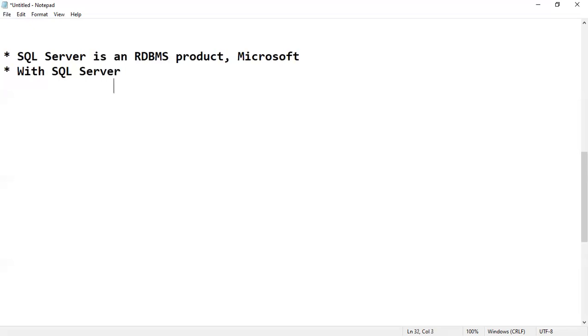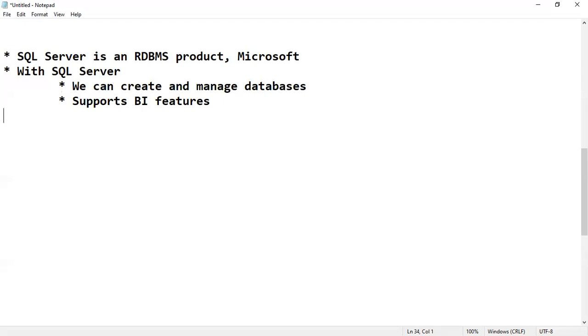With SQL Server, we can create and manage databases, and SQL Server also supports BI features, business intelligence features, like SSIS, SQL Server Integration Services, SQL Server Reporting Services, and SQL Server Analysis Services.